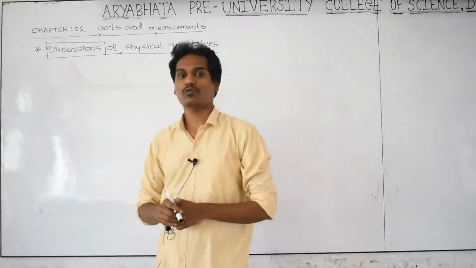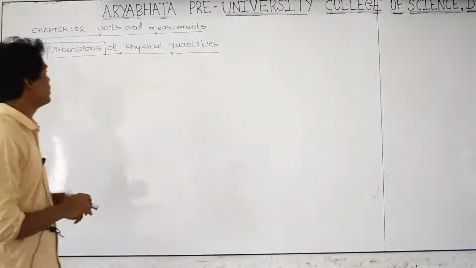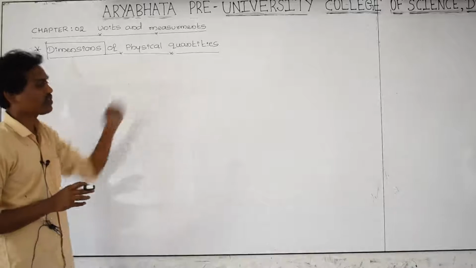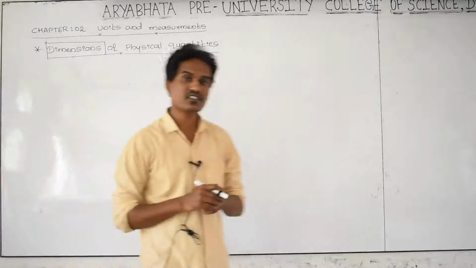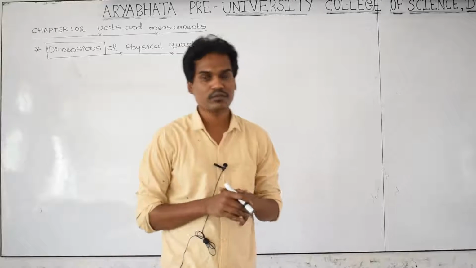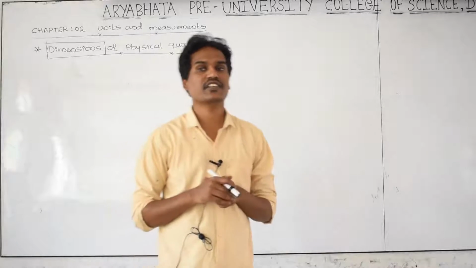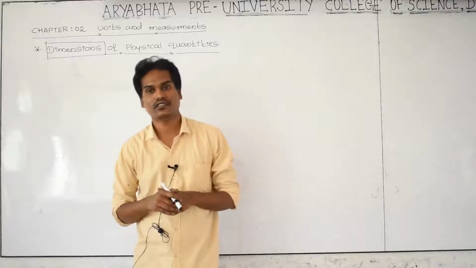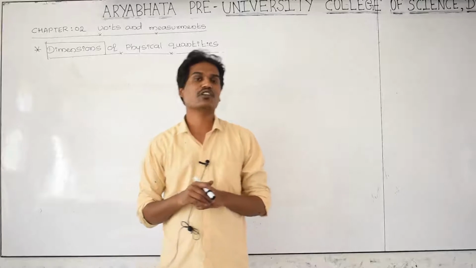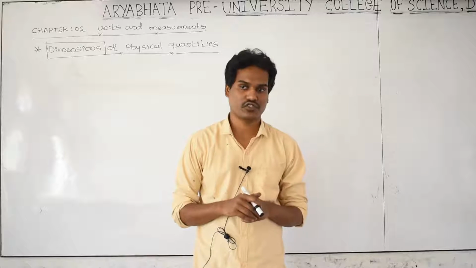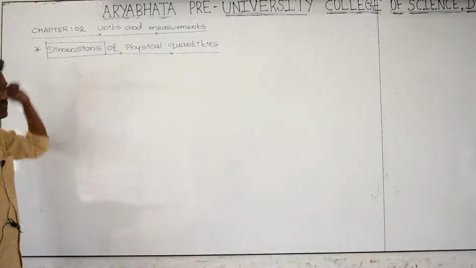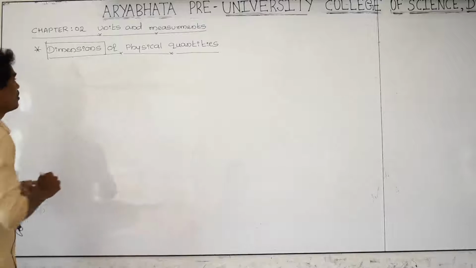Next concept we have to study is dimensions of physical quantities. Which are the physical quantities? You studied in the first part: temperature, time, length, luminous intensity and mass. Many physical quantities are there, and those physical quantities have dimensions. First of all, before going into the depth of the concept, what do we mean by dimensions?